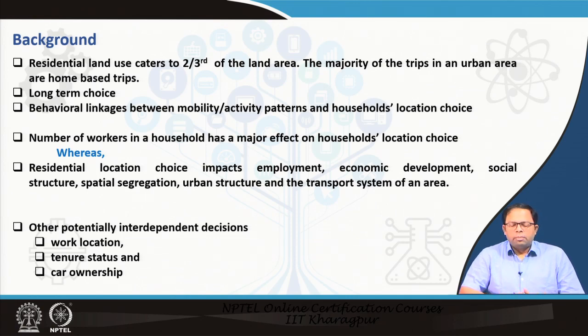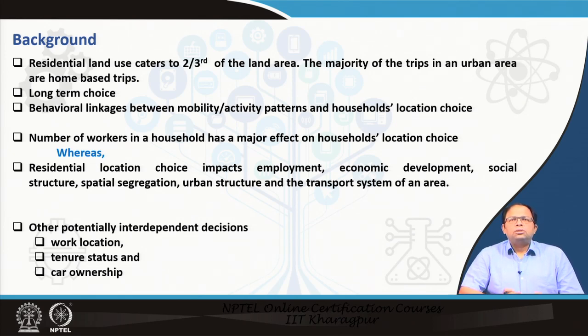It also plays a role in economic development, because the way people choose a house or decide to buy a house has a big role to play in the economic development process. It also plays a role in the social structure, the spatial segregation, and also the urban structure and the transport system for an area. So, residential location choice is a big component of the urban land use transportation process.